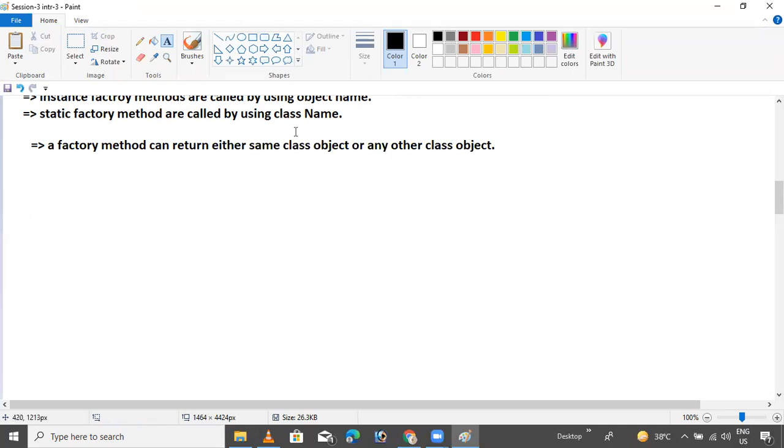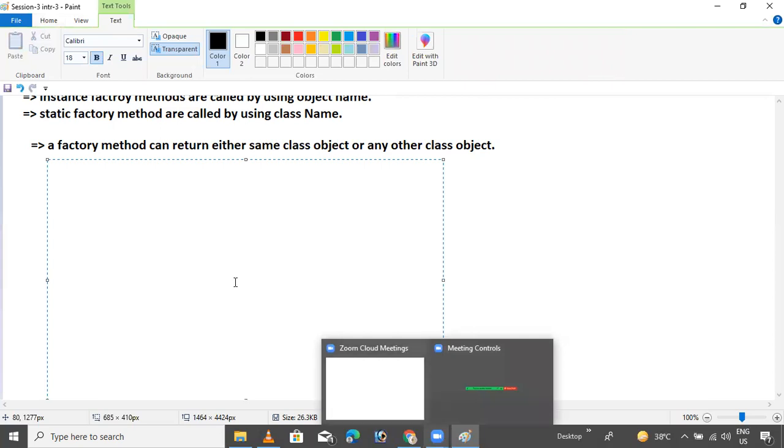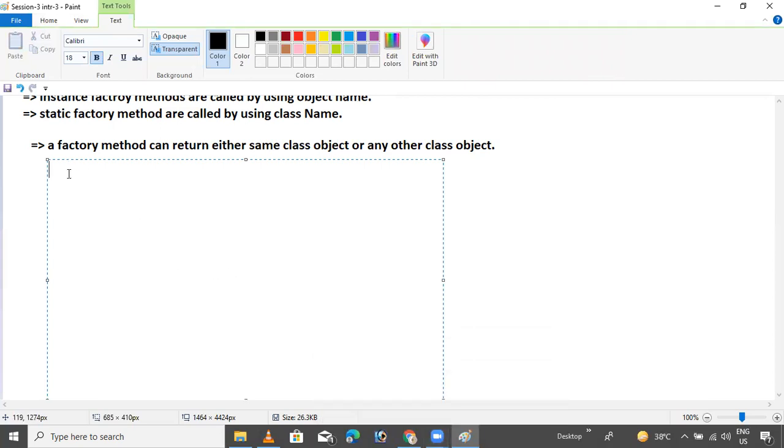Anyone? Try to give an answer. Okay, no one. No issue, I will give an example. I will write some dummy code. Public class Test. I want to create some methods, then you try to give the answer: what is the factory method and what is the normal method? First, I will write public void m1 method.